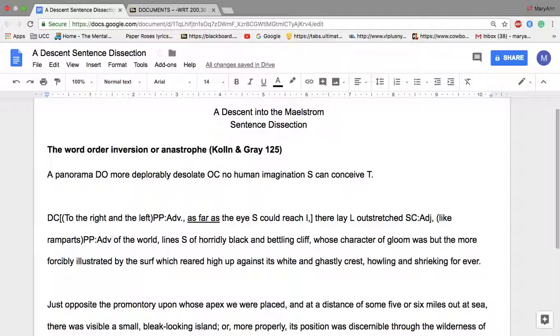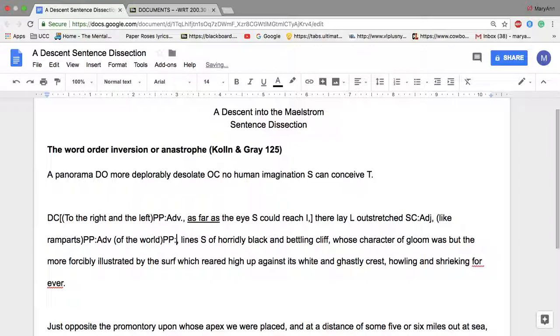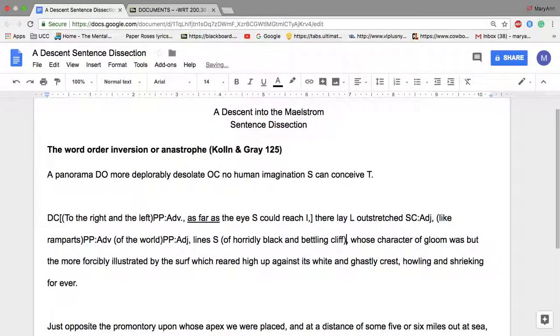And of the world is another prepositional phrase describing ramparts. We're going to call that one an adjective since it's describing a noun. Then we have lines, our subject, and then another prepositional phrase, of horridly black and beetling cliff. What a way to describe the shoreline where he's overlooking from high up.